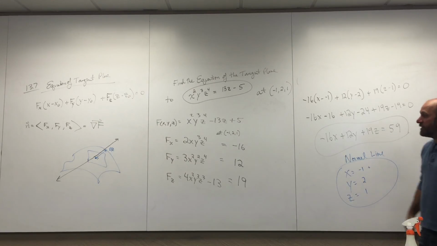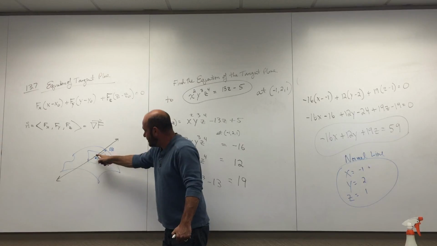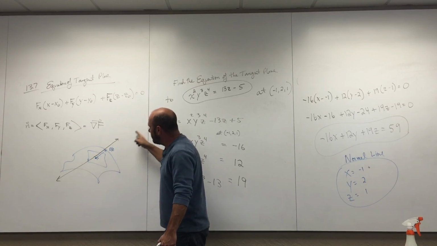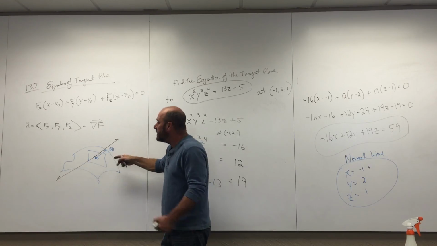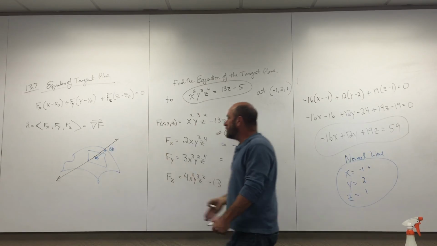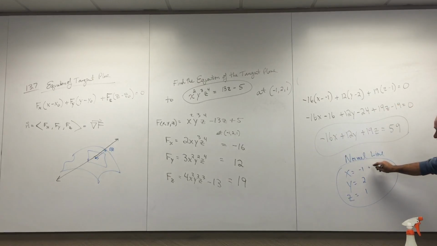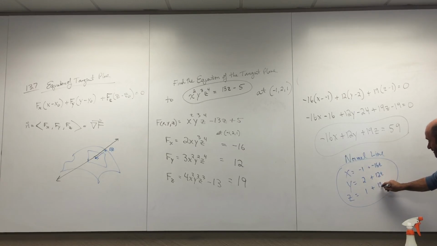Who acts like my parallel vector? 16, 12, 19. Thank you. That gradient is right. If we're calling this line a normal line, it's perpendicular to the surface. The gradient is perpendicular to the surface, the gradient is parallel to my line, and so I just use those numbers. Are you guys okay?